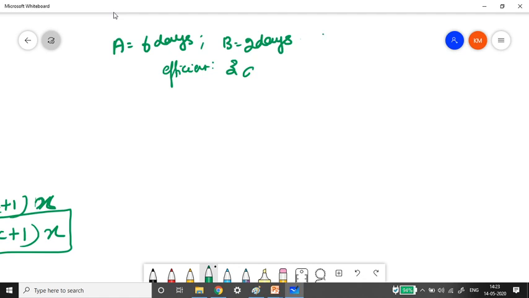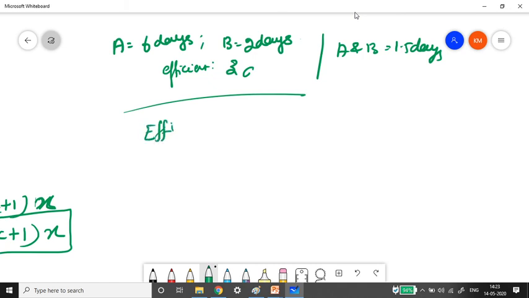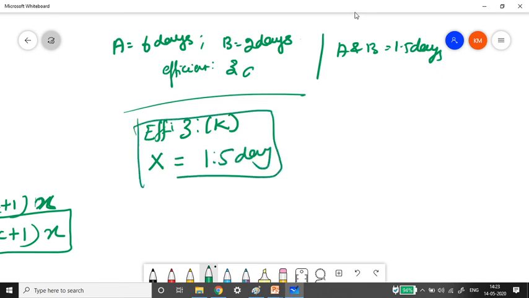Now the total days taken by A and B together will be 1.5 days, right? So all the data we have. Now in the question, they only give the efficiency value, that is 3. So here we take the efficiency to be the variable K, and the total number of days taken by A and B together, 1.5 days, to be X. Okay, so with these 2 values, let us try to get back to the 6 days and 2 days. Let us check it.